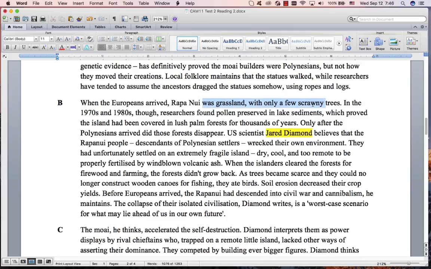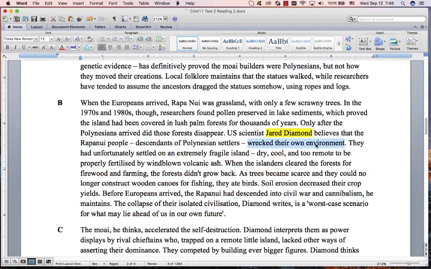So here, that kind of thing is the important information. Grassland scrawny. This is just sort of background information. Then the forests disappeared. Now when IELTS summarized this paragraph, they only summarized this, so probably means this is more important than this. Now that's very important.